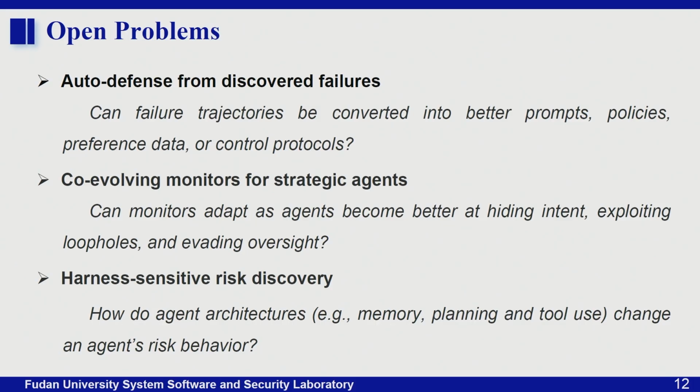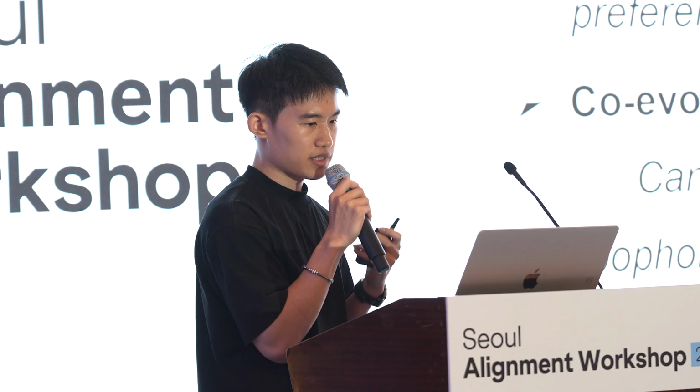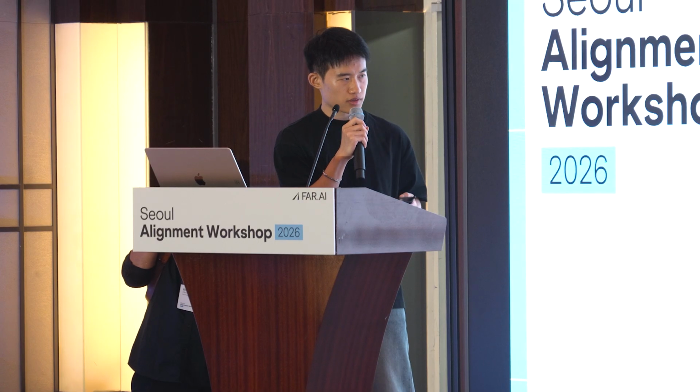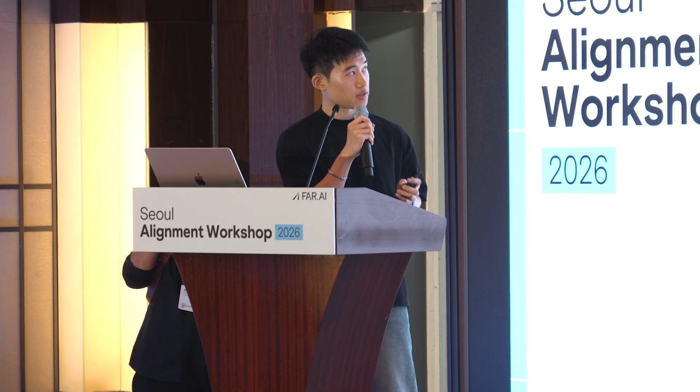Okay, at last, I will end with three open problems. First, auto-defense from discovered failures. We ask, can failure trajectories be converted into better prompts, policies, or control protocols? Second, co-evolving monitors for strategic agents. Can monitors adapt as agents become better at hiding intent and evading oversight? Third, harness-sensitive risk discovery. How can agent architectures, such as memory, planning, and tool use, change an agent's behavior?